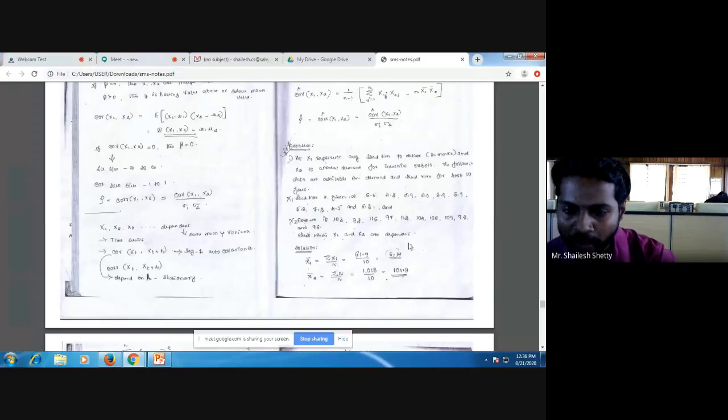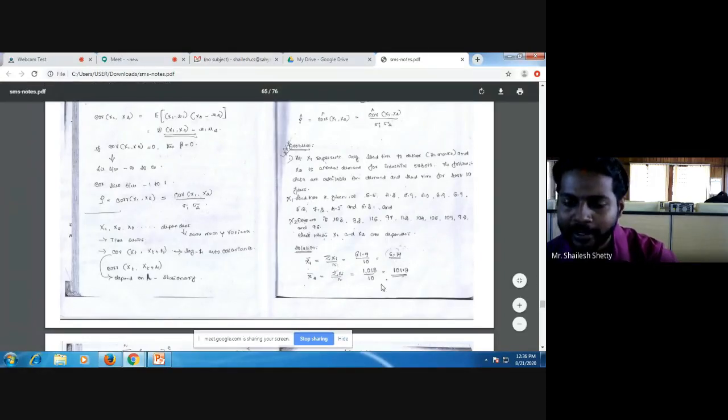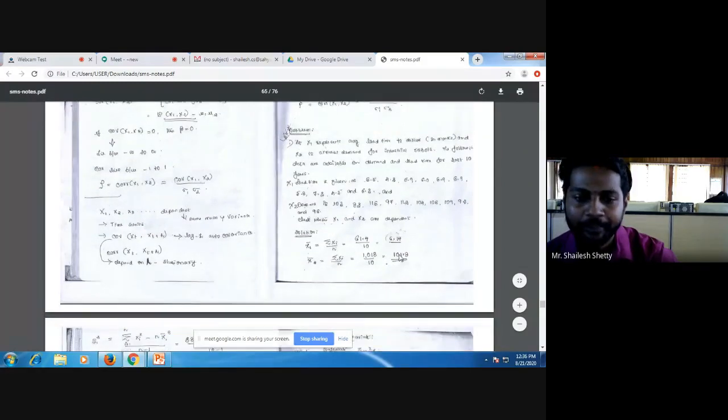You get 6.14. Similar for x2 demand values. Add all this, divide by 10. You get 101.8. The x1 bar you got, x2 bar you got, right? Now find the variance s1 square. It is the sum of individual values square minus n number of values into mean of x1 square, divided by n minus 1.